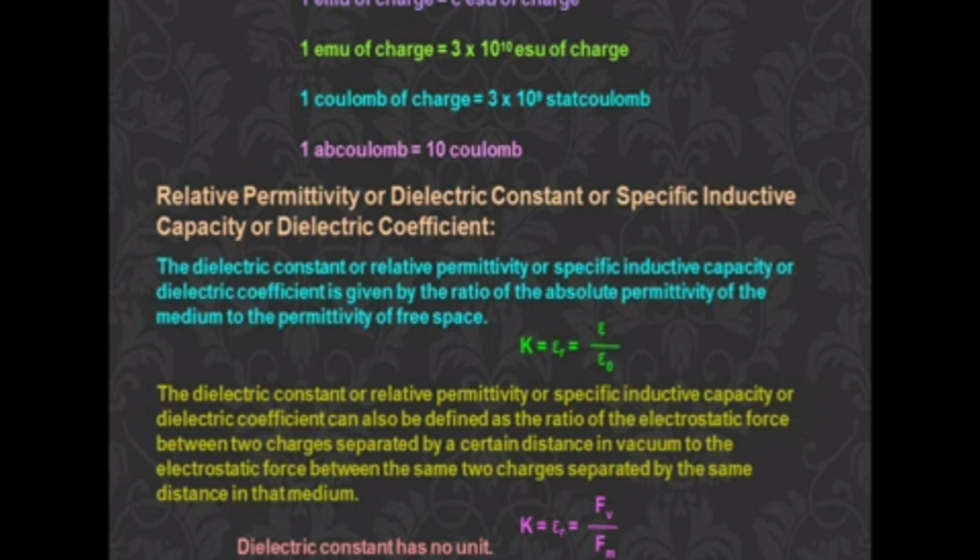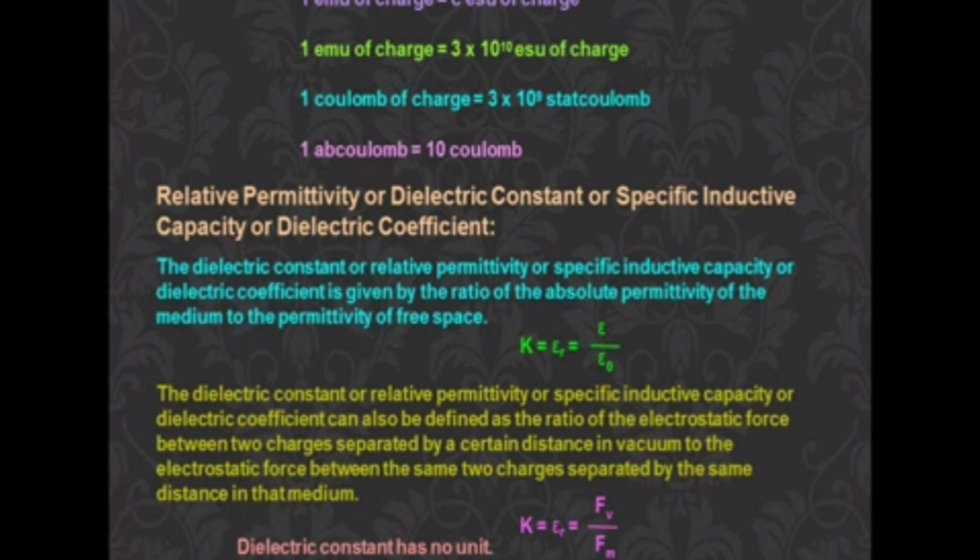So next thing is relative permittivity, or dielectric constant, or specific inductive capacity, or dielectric coefficient. See, already we have seen that K equal to 1 by 4 pi epsilon naught and 1 by 4 pi epsilon. When you divide the two values, you get the relative permittivity epsilon R. So epsilon R equal to epsilon by epsilon naught. That is, we relate two permittivities. Suppose the charge is in a vacuum, and another time the charge is in some other medium. Relating those two is the relative permittivity.